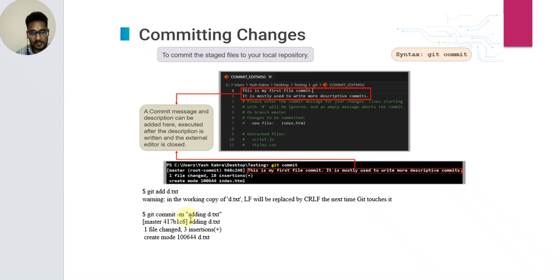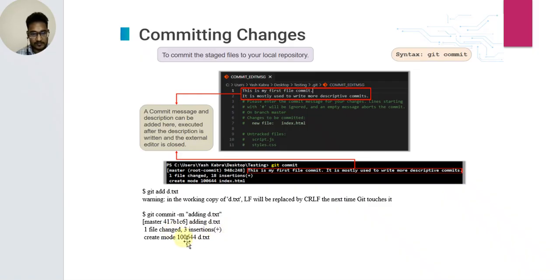So git commit -m, adding d.txt. तो d.txt हम ऐड कहते हैं. So commit -m adding d.txt. हमारी रिपोजिटरी के अंदर ऐड करनी है d.txt की फाइल, वो हमारी यहाँ पे ऐड हो जाएगा. Master, this is the snapshot ID, adding d.txt. One file changed.